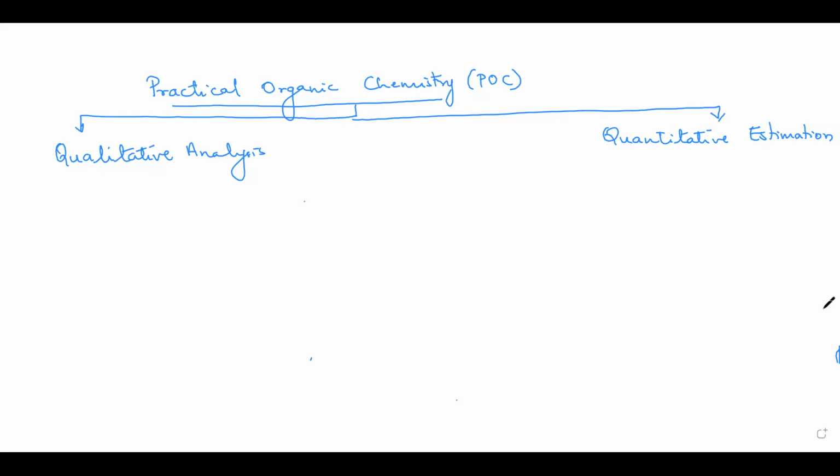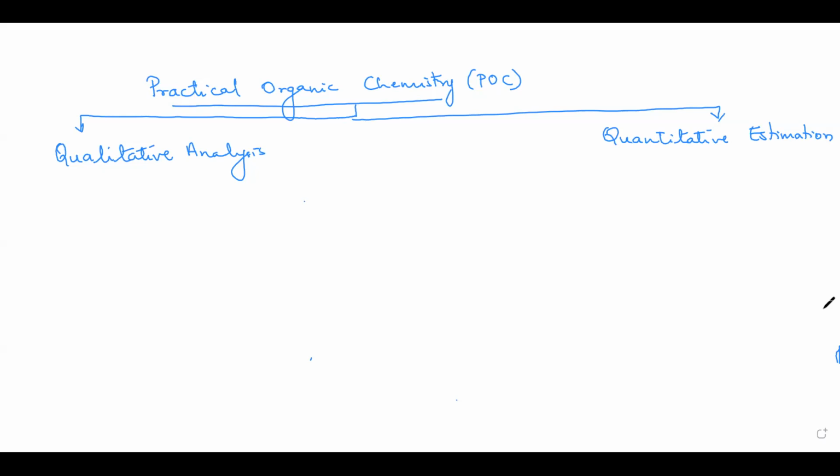And from the percentages, we'll be deriving the empirical formula. Empirical formula will then give you the empirical formula weight. From that, you can get the molecular formula of the compound. Correct? Yes, ma'am. Now, once the molecular formula has been derived, the next thing is to find out the functional groups present in the molecule. So we go for different tests for different functional groups, and from that, we get the structure of the organic compound. Fine. So this is how they proceed.